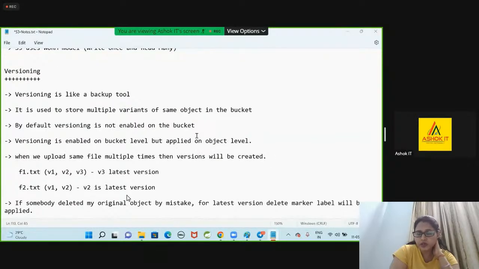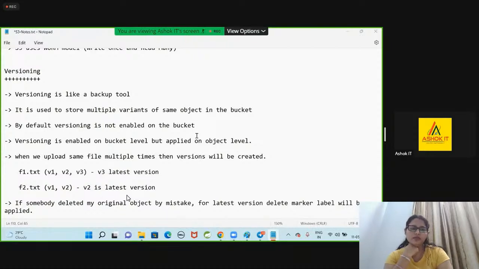Yes. S3 is a storage service used to store unlimited data. From any location, any amount of data you can store in S3. S3 is an unlimited data storage service in AWS. Whenever you want to store data in S3, you need to create a bucket. Buckets are regional. In the buckets, you can store objects. Object means a file. Objects can be private. If you want, you can make them public.